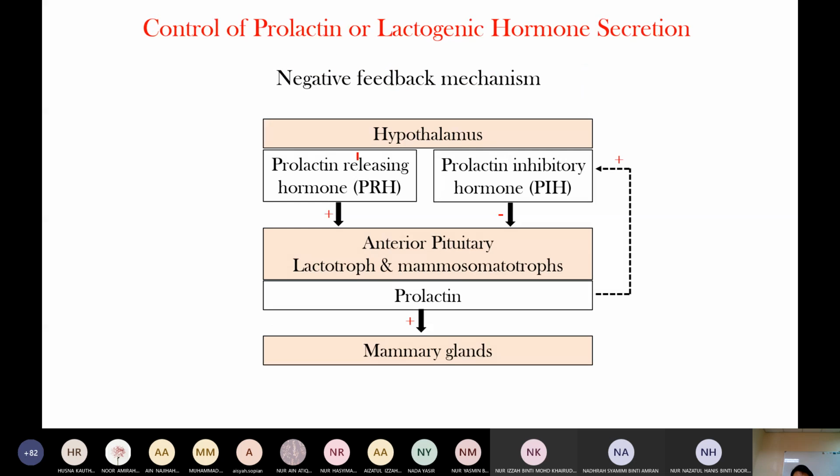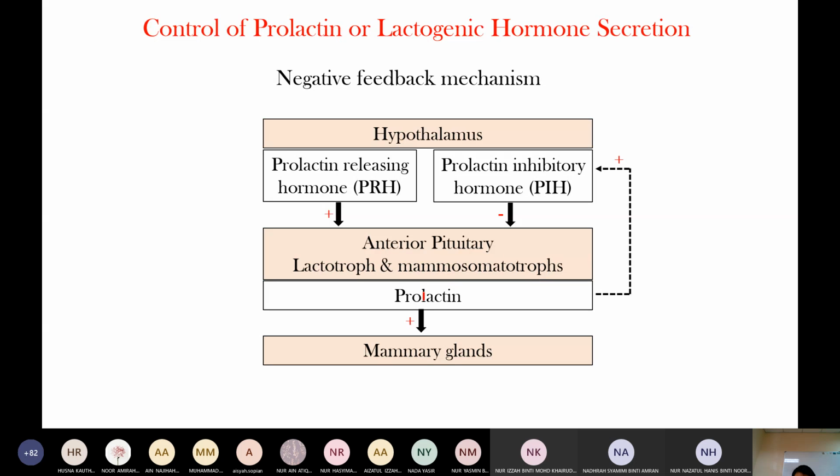Prolactin. So prolactin has a prolactin releasing hormone. The hypothalamus produces prolactin releasing hormone and inhibitory hormone. These hormones act on the anterior pituitary. In the anterior pituitary, there are lactotrope cells and mammo-somatotrope cells. Lactotrope cells produce prolactin.